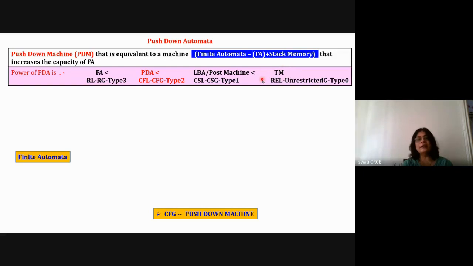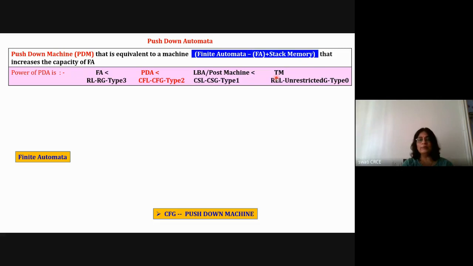Turing machine can understand recursively enumerable language, and the grammar is called unrestricted grammar. Here, recursion is also supported in case of Turing machine. So, in the real world, when we solve problems, we use recursion many times. A problem is defined with the help of itself. That is called recursion. So, recursion is also supported in case of Turing machine.